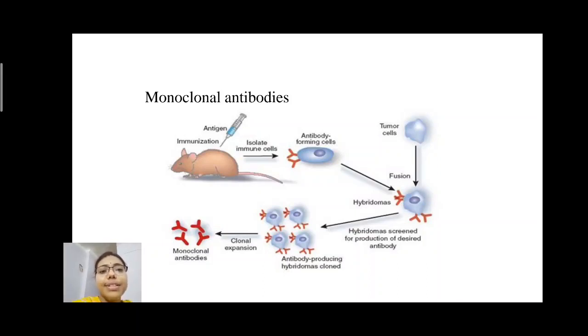These hybridomas produce many antibodies that are clones, and they are screened for antigen binding, and the single clones are detected and expanded. These single clones are known as monoclonal antibodies. Here we can see these monoclonal antibodies.